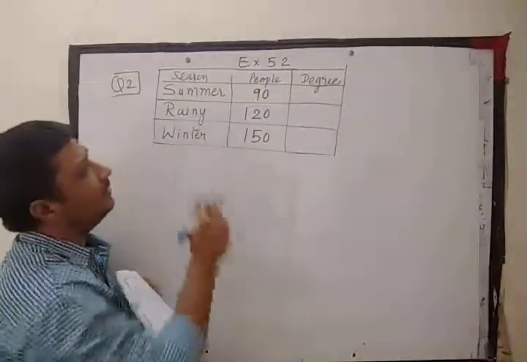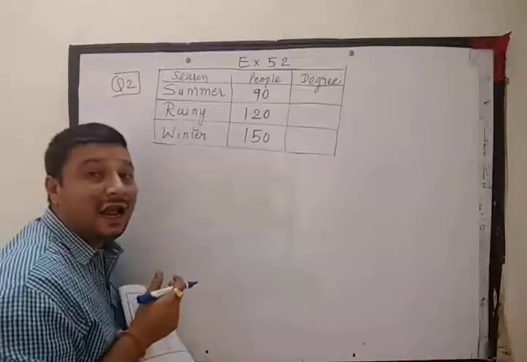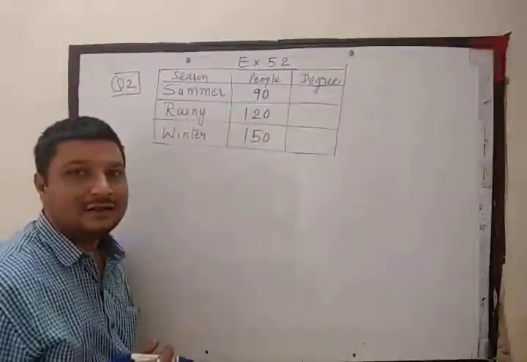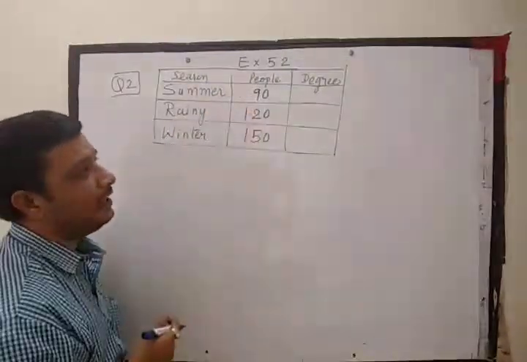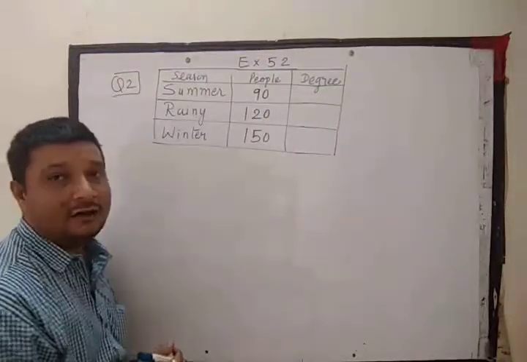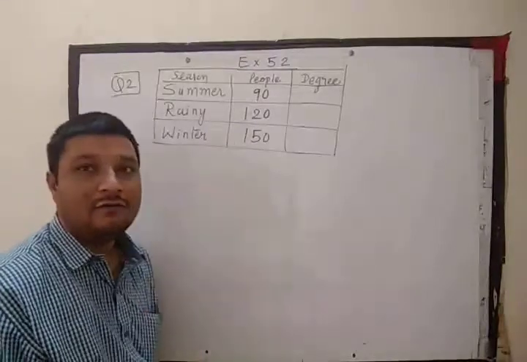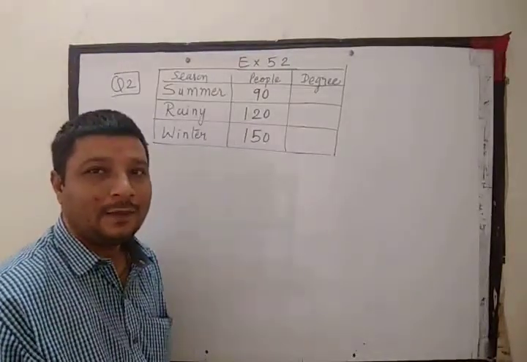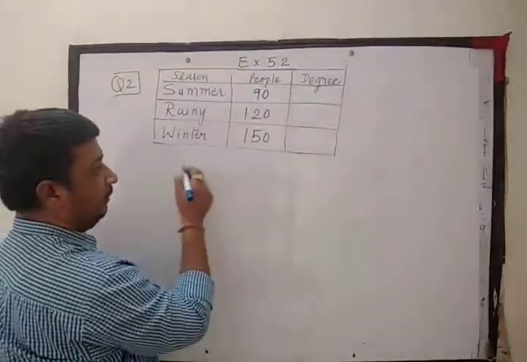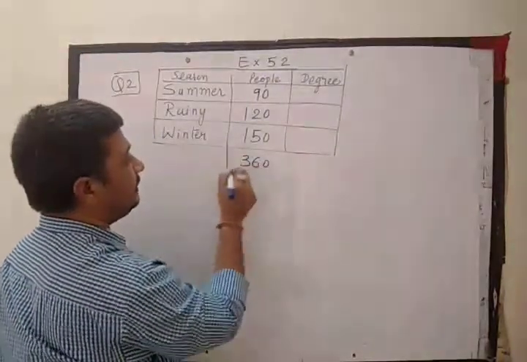It is given that a group of people are asked which season they like. They are asked about three different seasons. Ninety people liked summer season, rainy season is liked by 120 people, and winter is liked by 150 people. So, as per the liking of the people, we find the total number of people. If we do the summation of this, we get a total of 360 people.